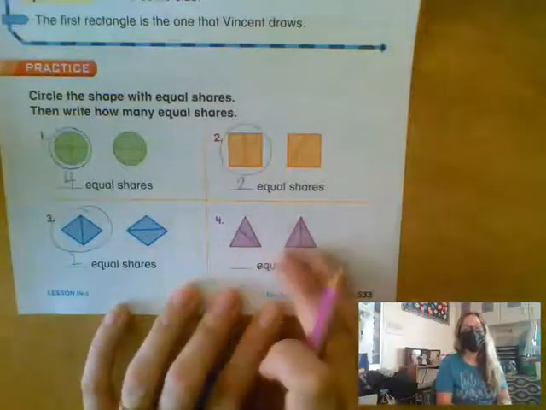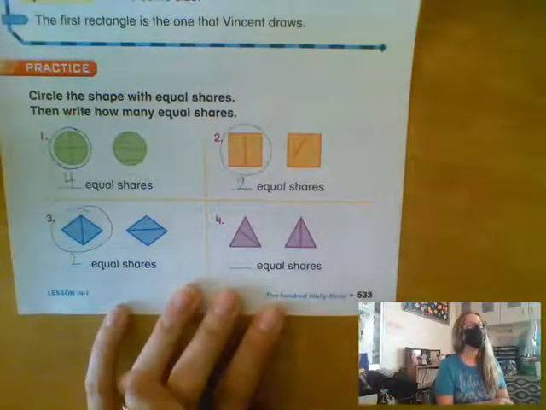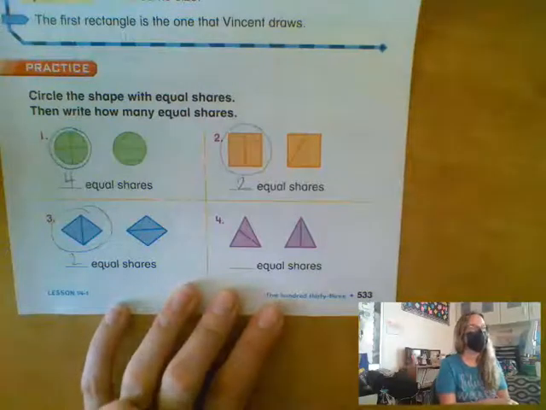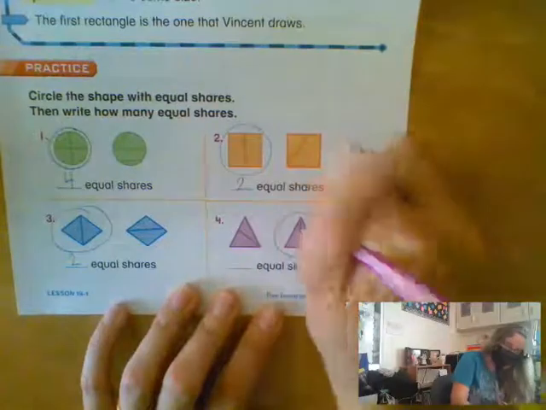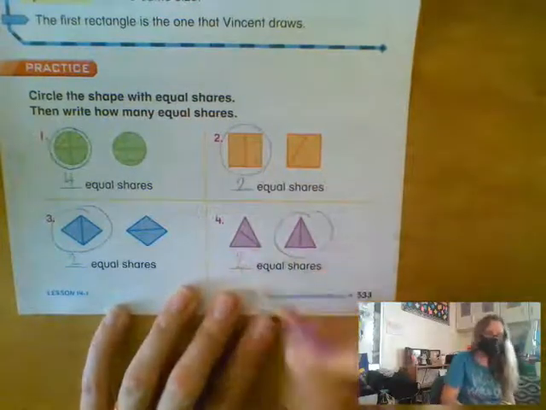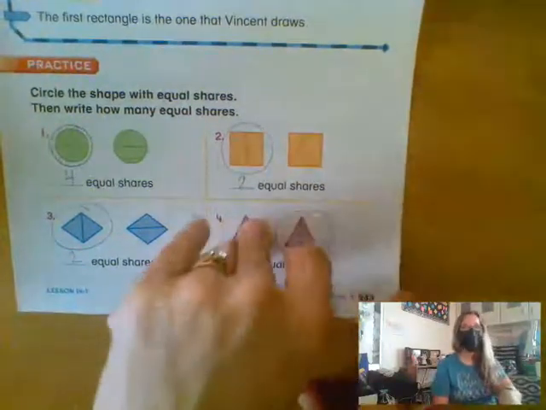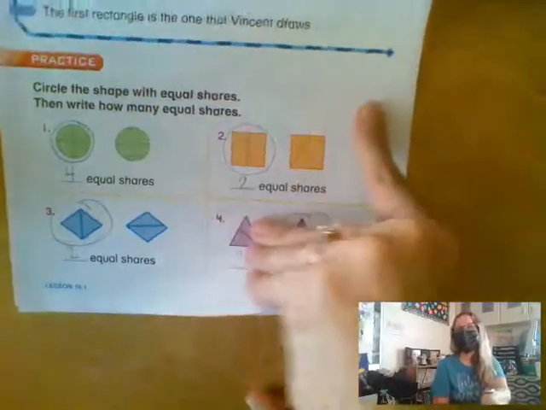Noah, look at number 4. Which triangle is cut into equal shares? The second one. And how many equal shares are there, Noah? 2. How many of you are like, this is pretty easy? Good, because it's going to get harder. Here we go.